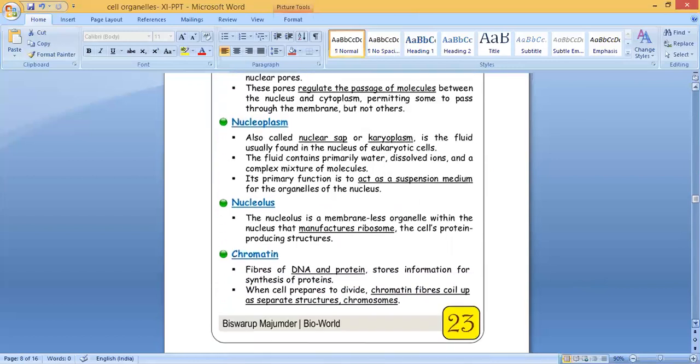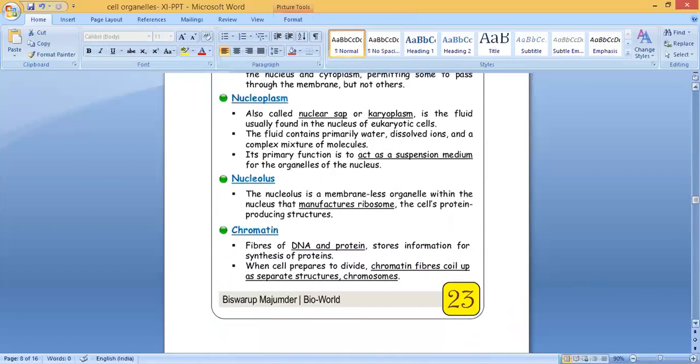The next, chromatin. Fibers of DNA and protein. Chromatin, it's like hair-like structures or fiber-like structures. Fibers of DNA and protein store information for synthesis of protein. So they are storing information for the synthesis of protein. When the cell prepares to divide, chromatin fibers coil up as separate structures, chromosomes. So when the cell prepares to divide, what will happen? These fibers will coil up, and what will form? They form the chromosomes. Okay.